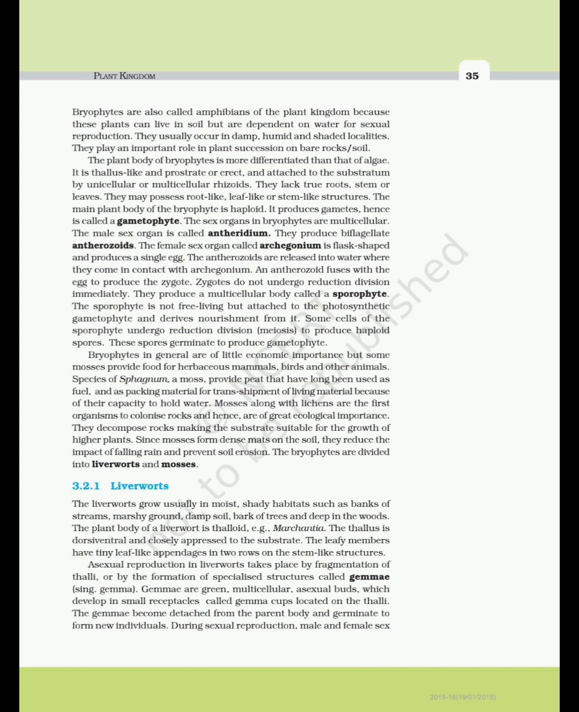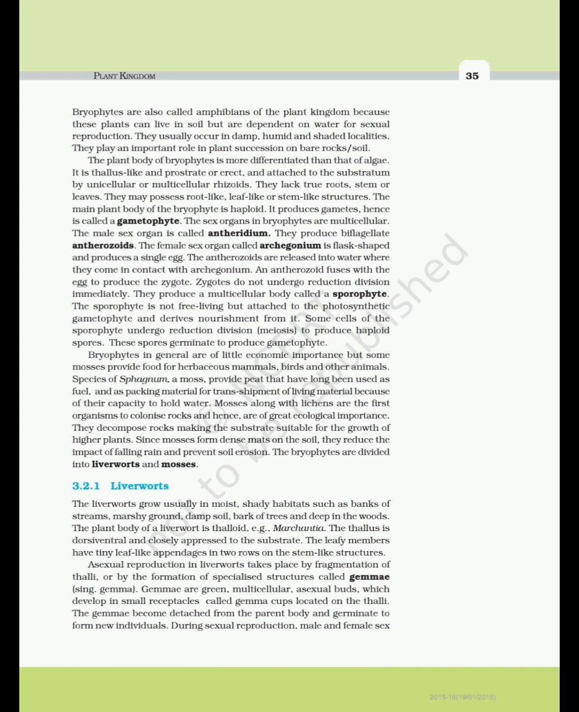The bryophytes are divided into liverworts and mosses. 3.2.1 Liverworts. The liverworts grow usually in moist, shady habitats such as banks of streams, marshy ground, damp soil, bark of trees and deep in the woods. The plant body of a liverwort is thalloid, e.g., Marchantia.